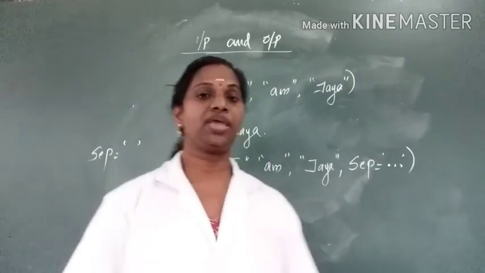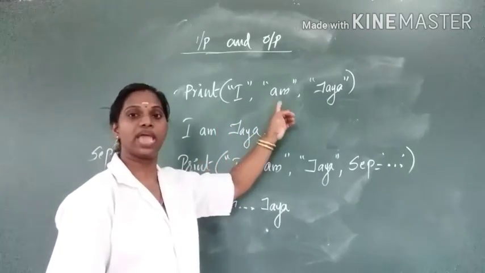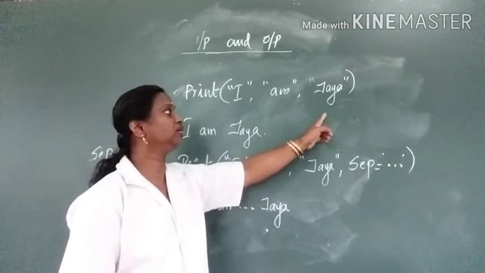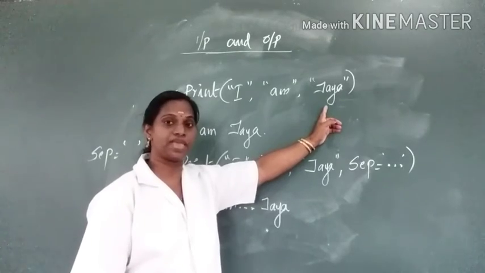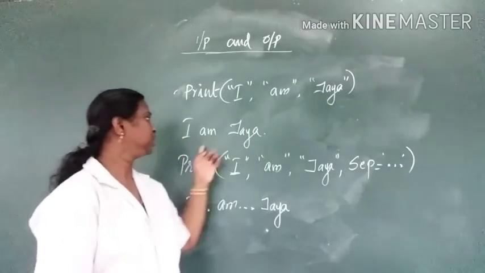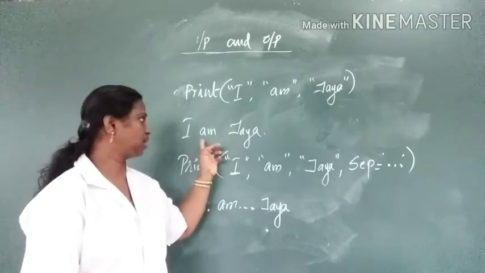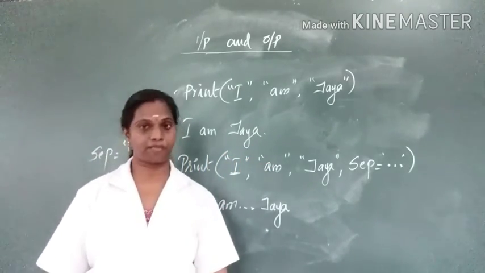See children, here we have some statements. First one, print I am Jaya. Here the default sep operator is assigned as space. Space is assigned to the default sep operator. That's why it displays like I am Jaya. You can set any value to the sep operator.